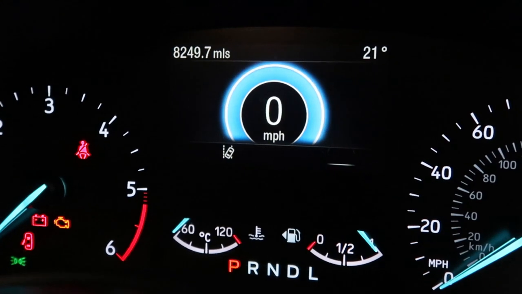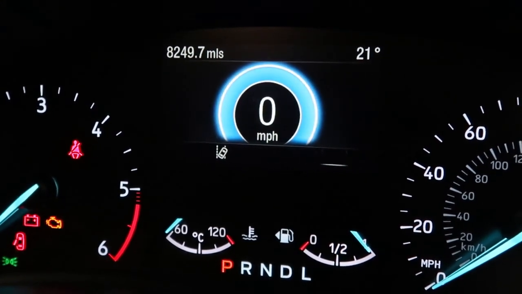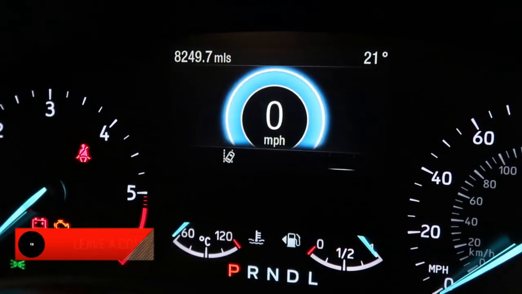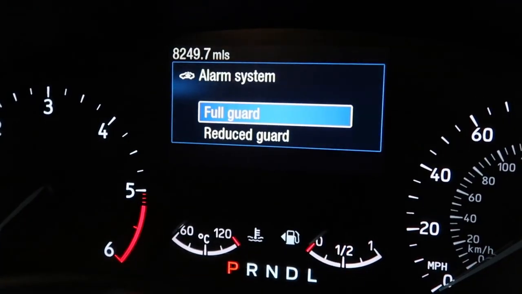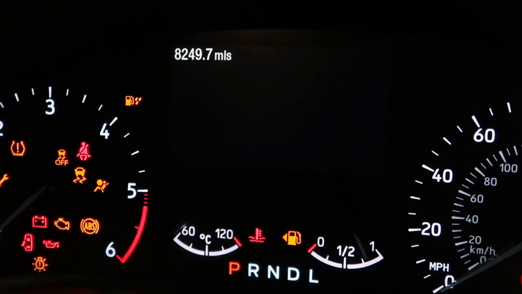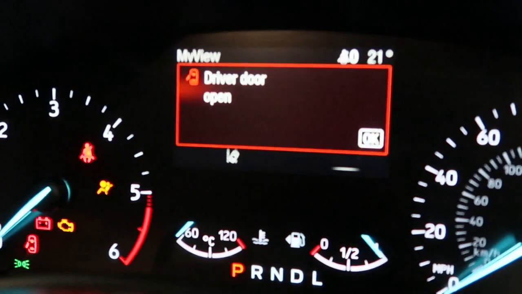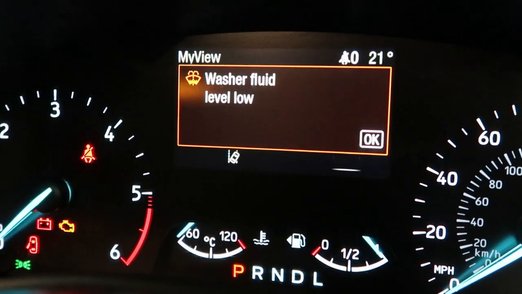Okay, so as I said on my little Facebook post and in my community post on the YouTube channel here, I had a quick look at this at night time, so it was the last thing I did before going home. Got to it this morning, let me just turn the ignition off. Got to it this morning, popped the ignition back on, and lo and behold, everything's okay, which is a bit of a pain.